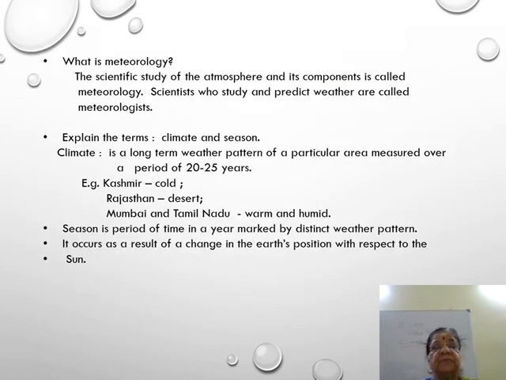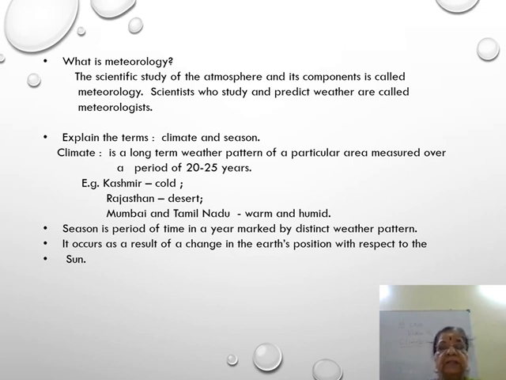Now next one, what is meteorology? The scientific study of the atmosphere and its components, such as air, water and temperature, is called meteorology. Scientists who study and predict the weather are called meteorologists.